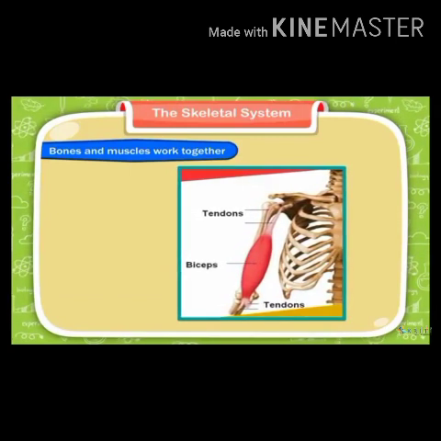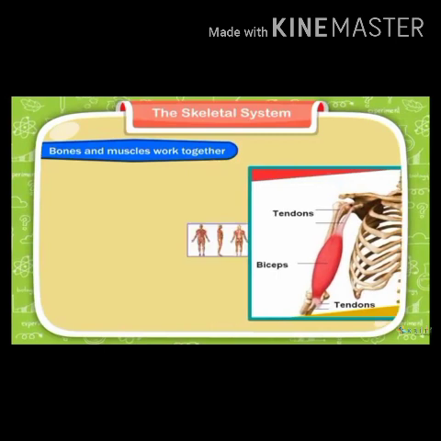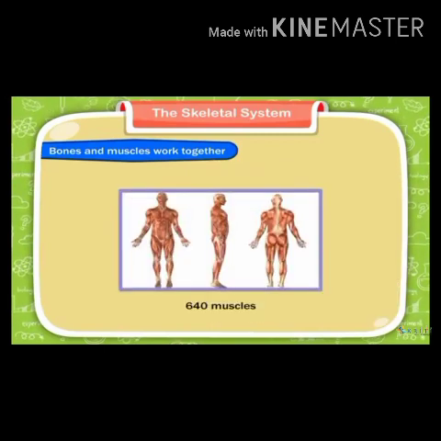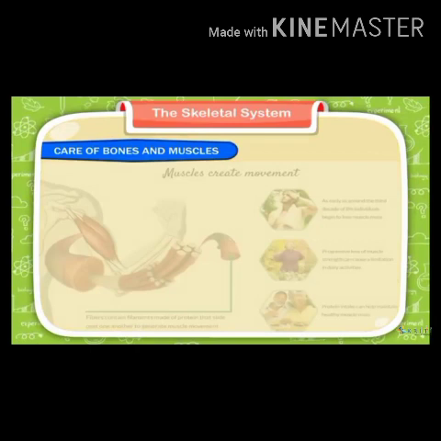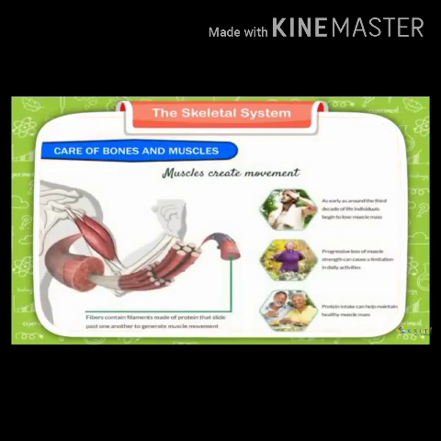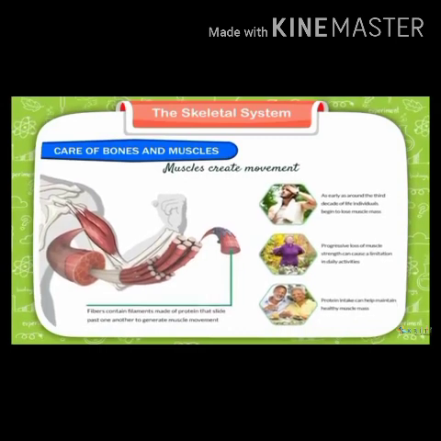Now we have studied three basic types of muscles. The first one is voluntary muscle, the second is involuntary muscle, and the third is cardiac muscle. Now we have studied voluntary muscles. Our arm, neck, shoulder and leg have voluntary muscles as they are under our control.